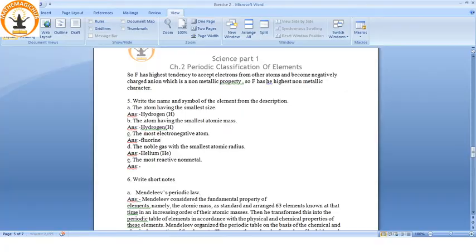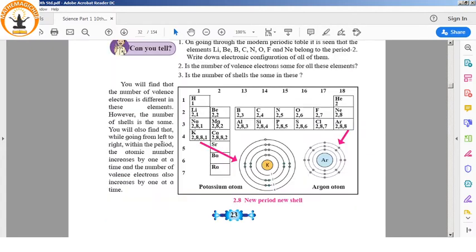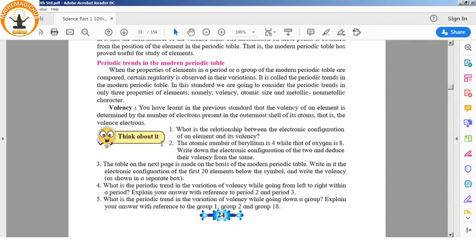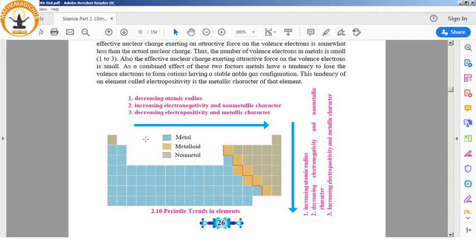So if we see in the table, see, increasing electronegativity and non-metallic character.